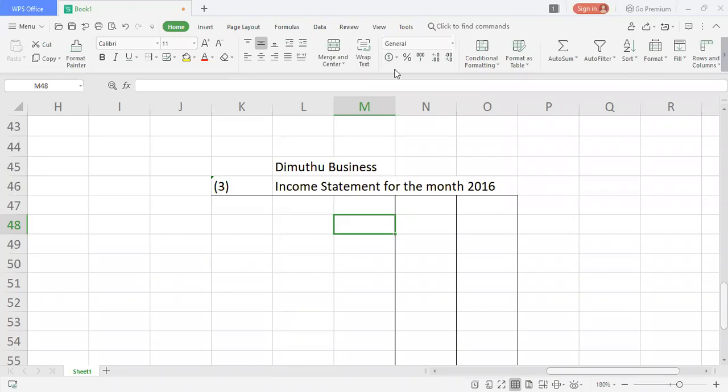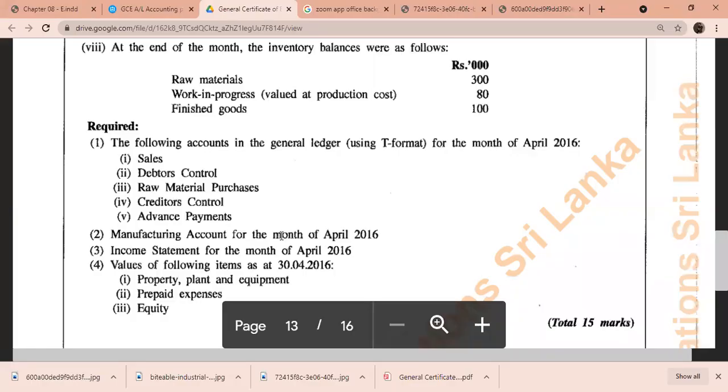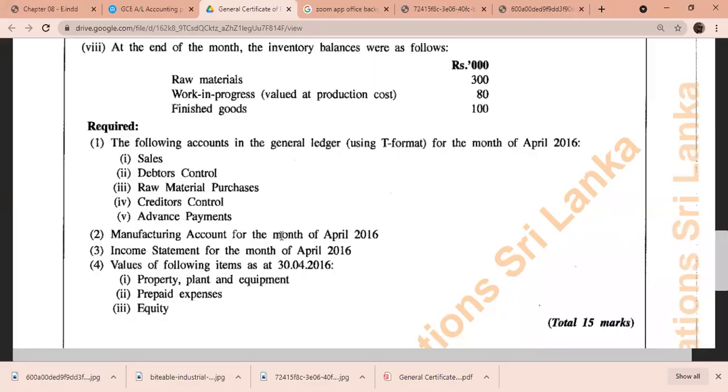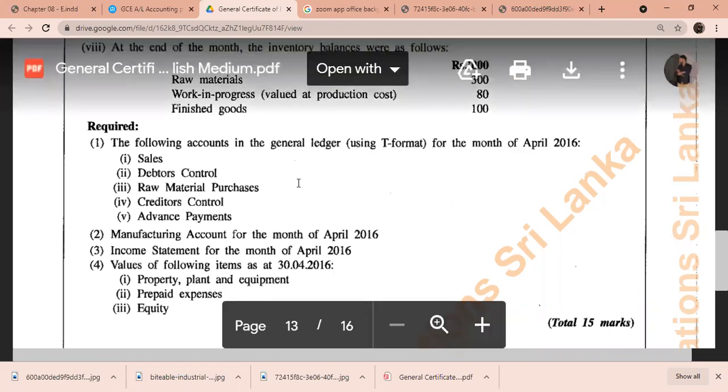So Dimuthu's business, we are going to do the third part, which is the income statement. So I need to be very careful. Now I have taken all the information related to manufacturing. Now I need to be concerned with taking only the information relevant to the income statement. Office expenses and factory expenses all come to the manufacturing account. So now let's see what are the office expenses they are given.